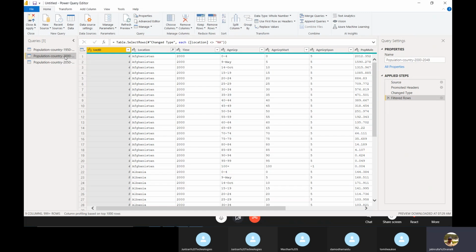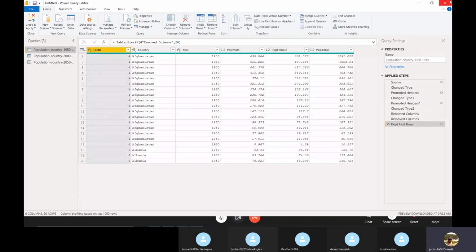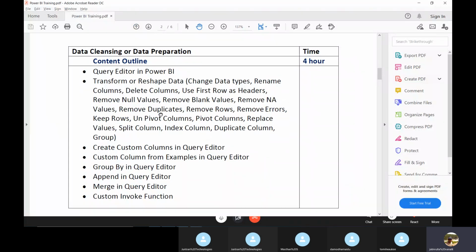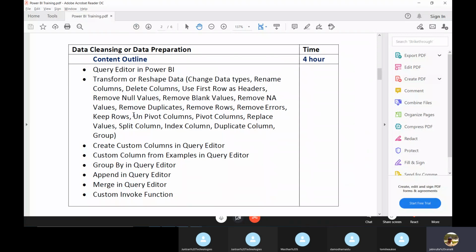So in this way we can use it. This is nothing but removing rows, removing errors and keeping rows, the same thing. Okay, so I hope you understood. And a very important topic, unpivot columns and pivot columns, very useful in a real-time Power BI environment.